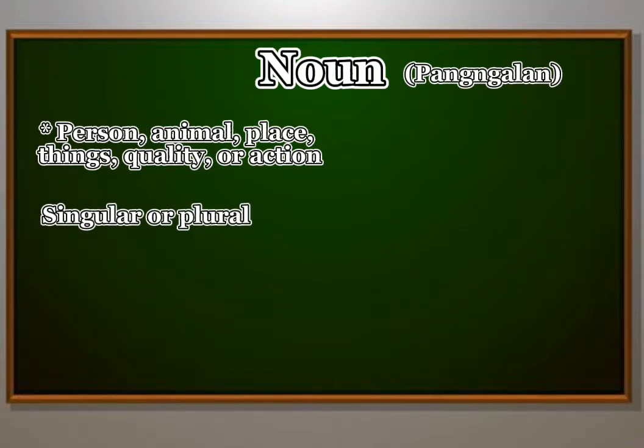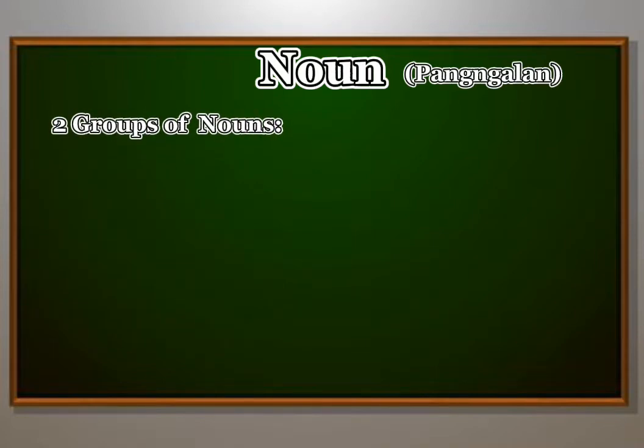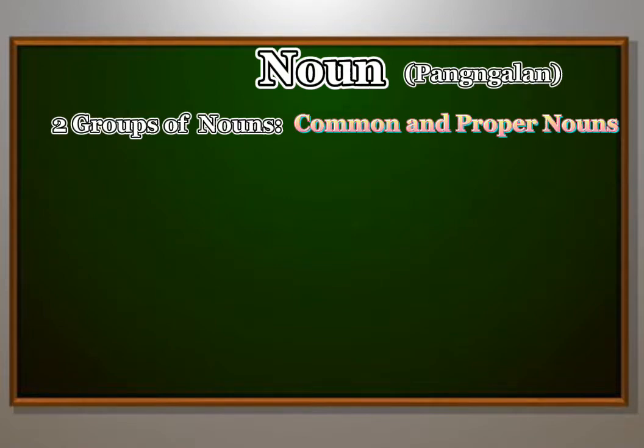A noun can be singular or plural, concrete or abstract. It can also function in different roles within a sentence. For example, a noun can be a subject, direct object, indirect object, subject complement, or object of a preposition. All nouns can be classified into two groups: common or proper nouns.